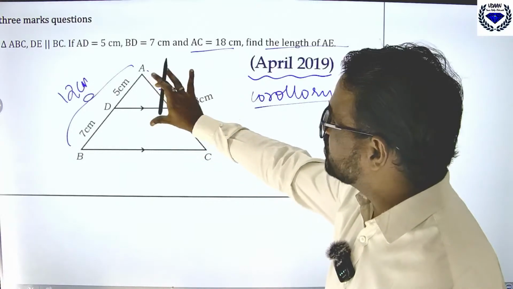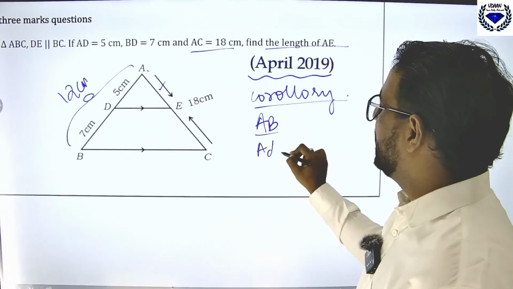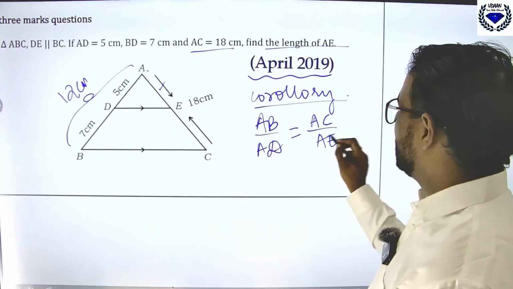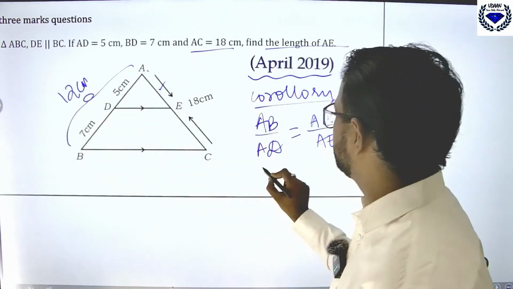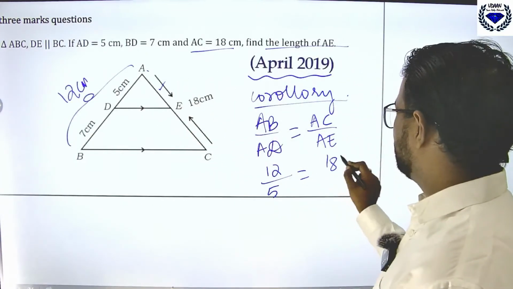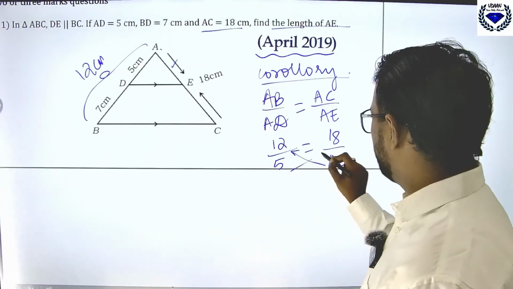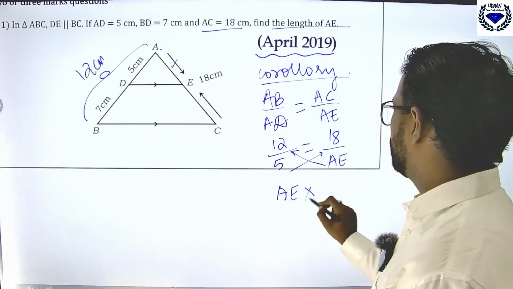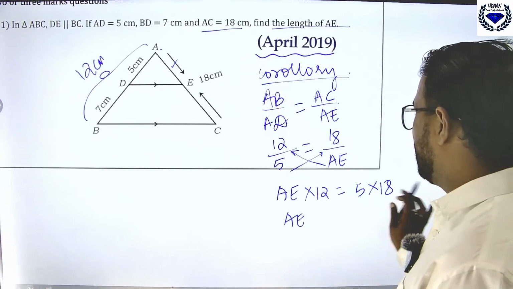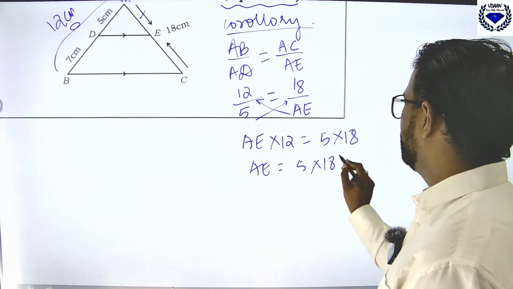See, bigger length by smaller length you take. Okay, AB by AD is equal to bigger length AC by AE. Now bigger length, that means AB is how much? 12. AD smaller length 5. Bigger length AC is 18. I need to find AE. Okay. Now what you do, you send this AE here, 5 will go here. AE into 12 is equal to 5 into 18. 12 will come down. AE equal to 5 into 18 by 12.